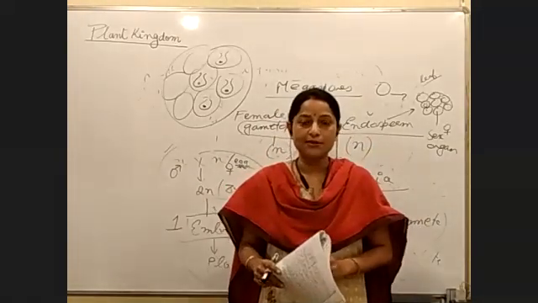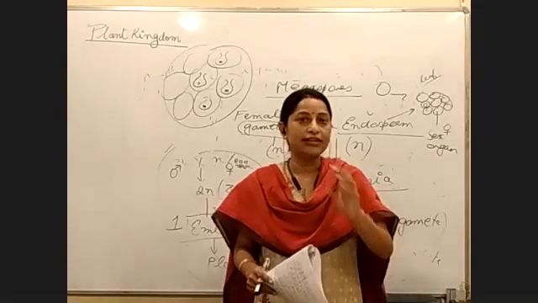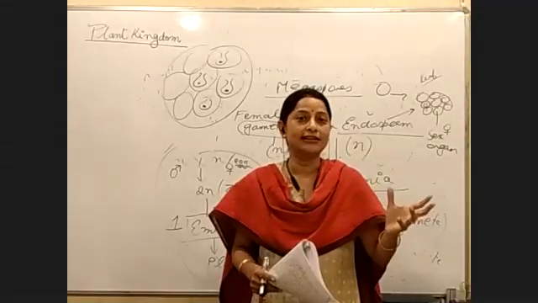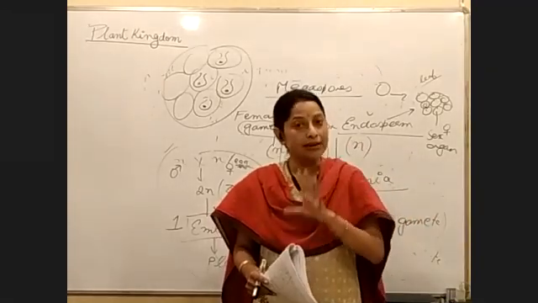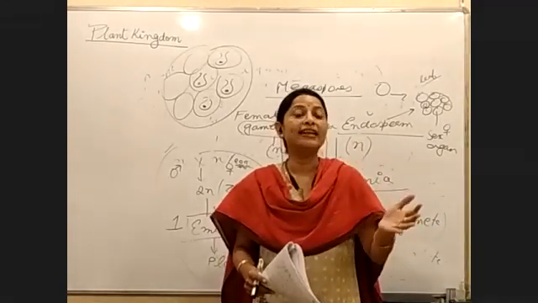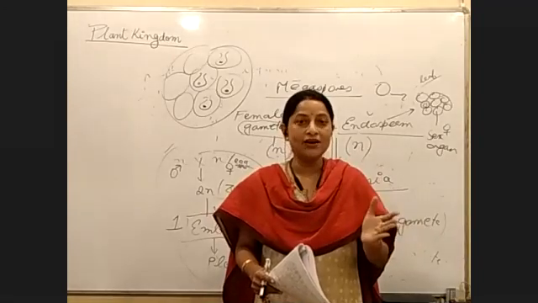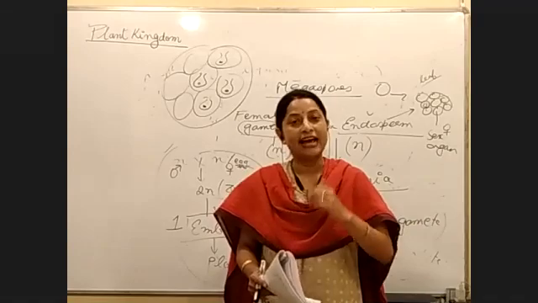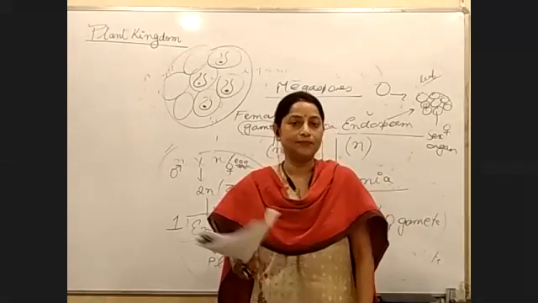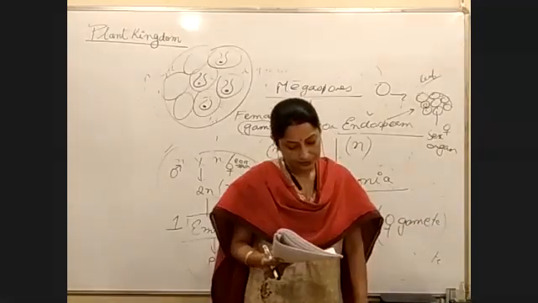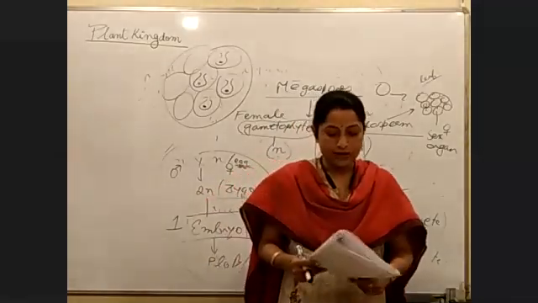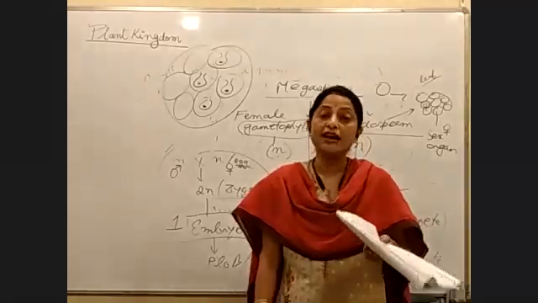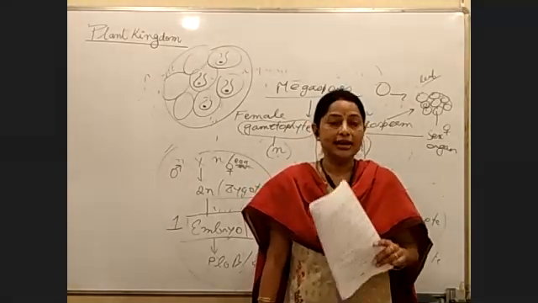Polyembryony means many embryos will be present. When will many embryos be present? When many eggs are present. Or when? When many archegonia are present. If the female gametophyte has more than one archegonium, that is the reason why more than one embryo develops, and that feature is called polyembryony. Clear? Yes, ma'am. Okay, so please underline that word polyembryony. It is important.